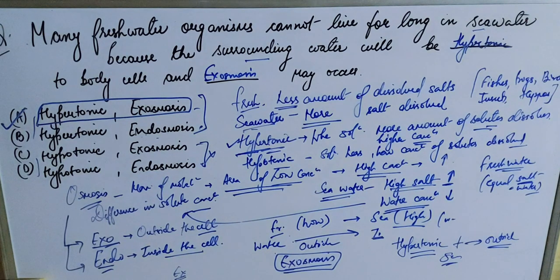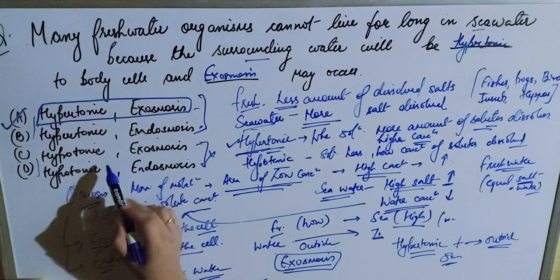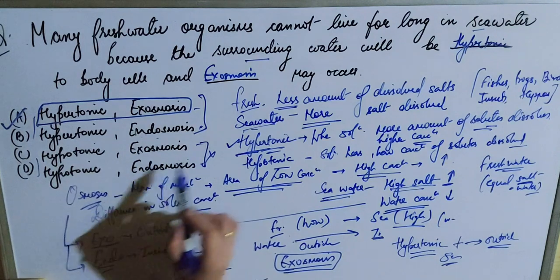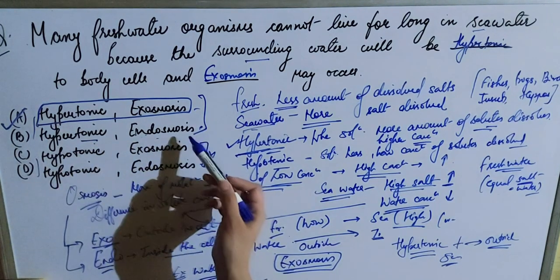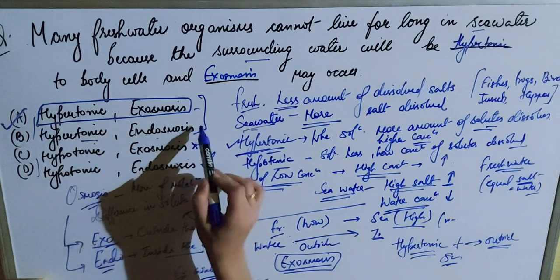And vice versa in case of a hypotonic solution: as the solute concentration is low, the water concentration is more, so to maintain it, water will move inside the cell. So in case of hypotonic, endosmosis will occur, so that option is ruled out.